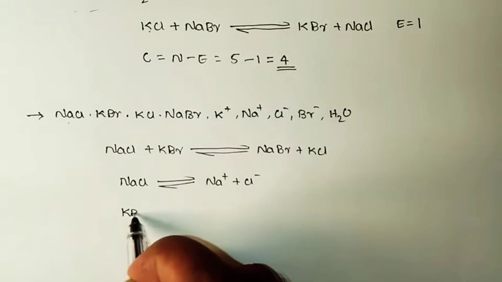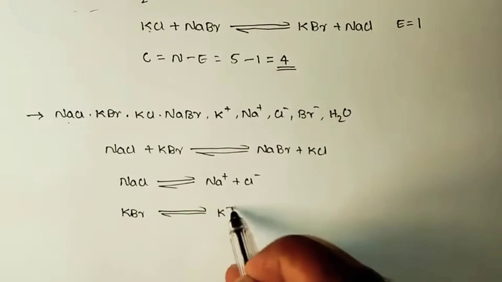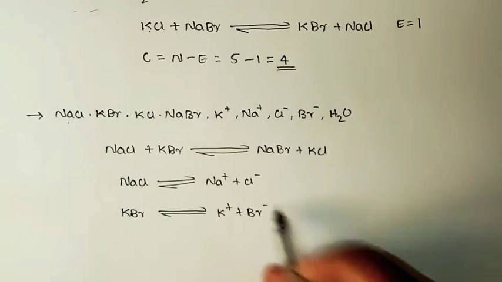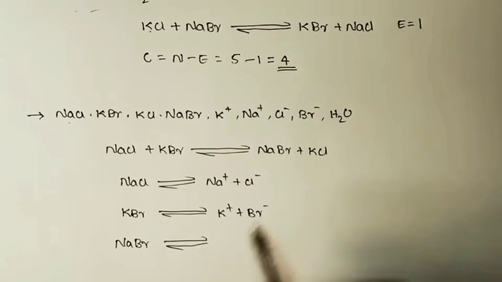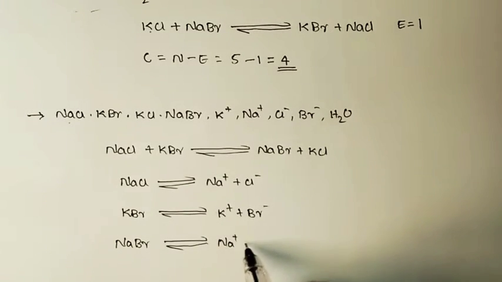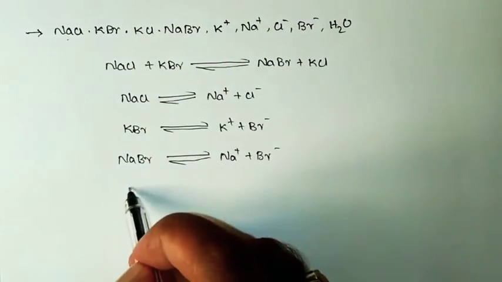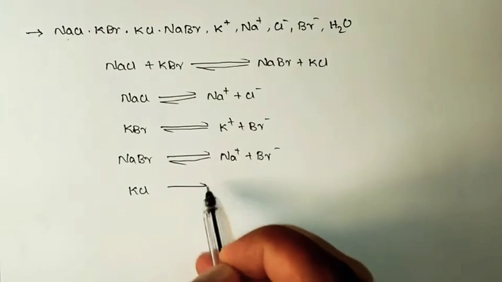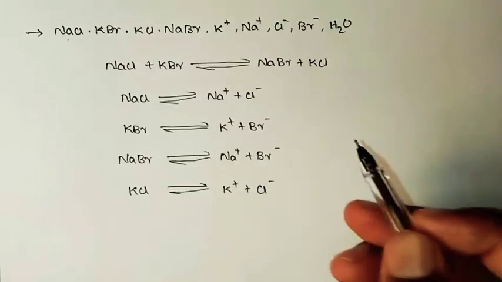KBr will undergo dissociation to give K plus and Br minus, and NaBr will undergo dissociation to give Na plus and Br minus, as well as KCl will undergo dissociation to give K plus and Cl minus.